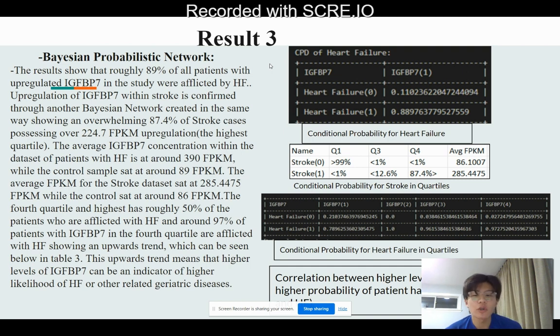This result is also shown within stroke, with the stroke dataset at 285.57 FPKM, while the control set was around 86. During stroke, it can be seen that the majority of patients without stroke showed very regular levels of IGFBP7, but after the stroke, the mice that were affected showed a good amount of IGFBP7 concentration in the fourth quartile, which is the most severe quartile, showing an upward trend within mice with stroke and higher levels of IGFBP7. Thank you. That'd be it.